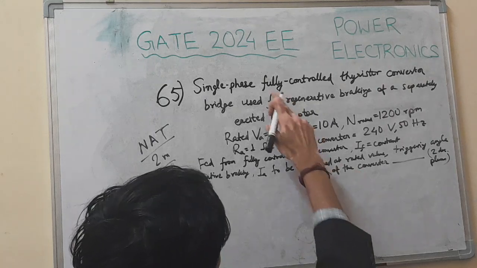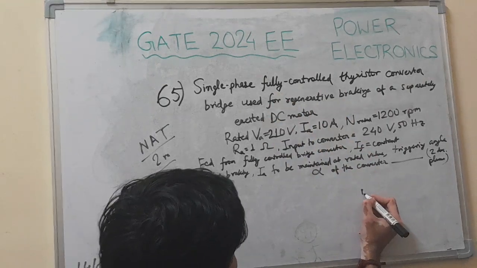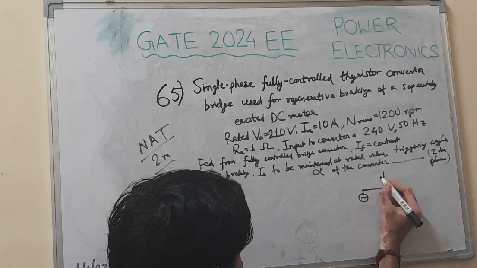So it is a single phase fully controlled thyristor converter bridge, something like this.